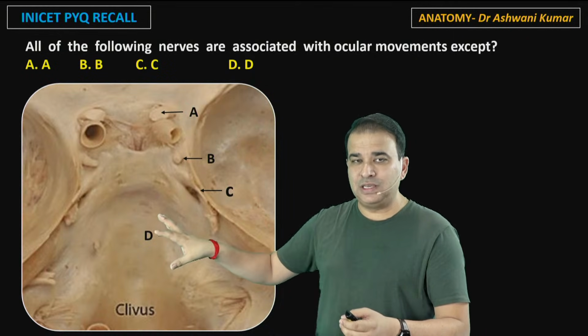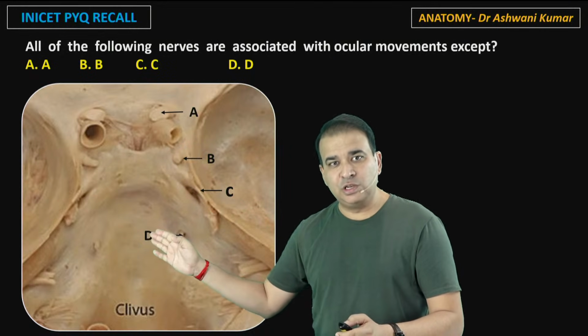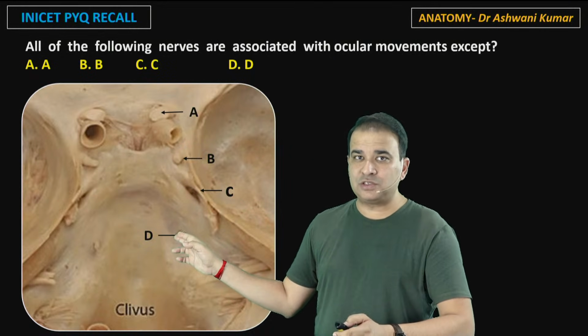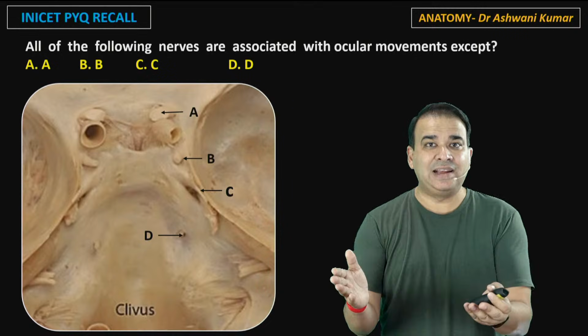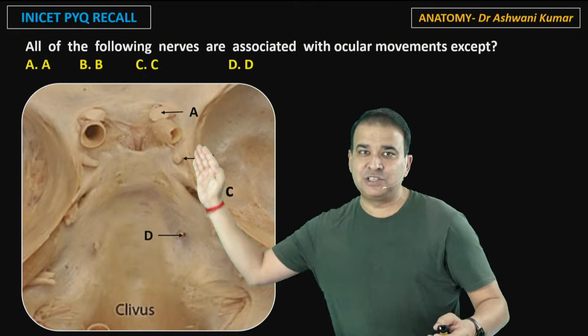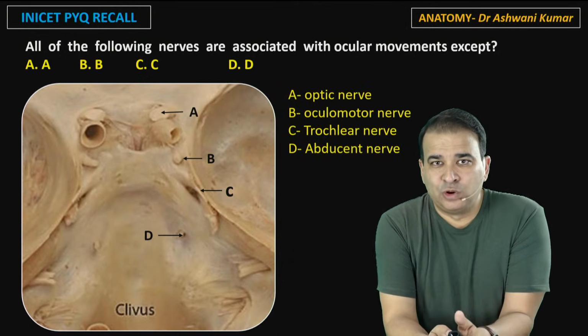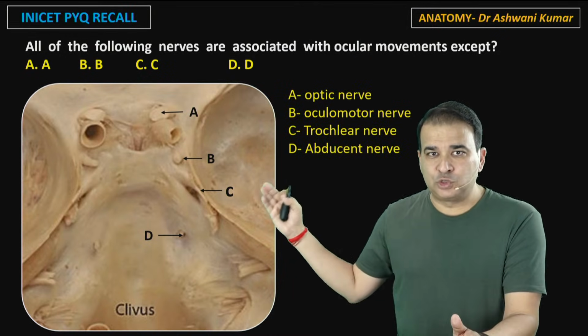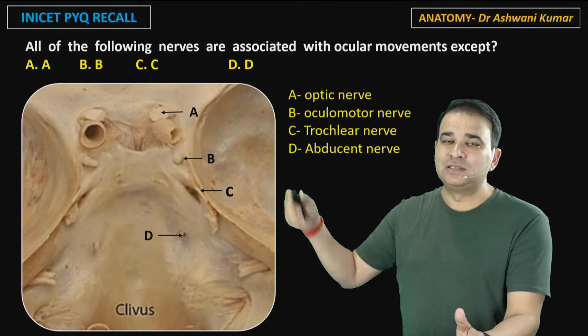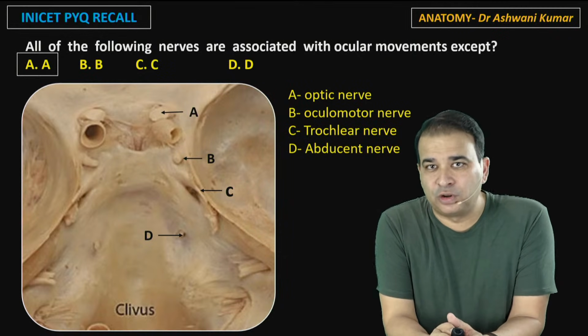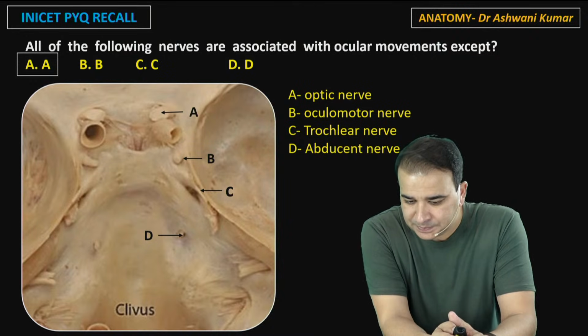But the one nerve that you see on the clivus entering into the duramater there itself here, having a longest intradural course, having a course inside the cavernous sinus also, from here it will go inside the cavernous sinus, that is the abducent nerve. So guys, these are the four nerves that you're looking at: optic, oculomotor, trochlear, and abducen. And of course, the answer is optic nerve. That is for the vision and not for the ocular movement.